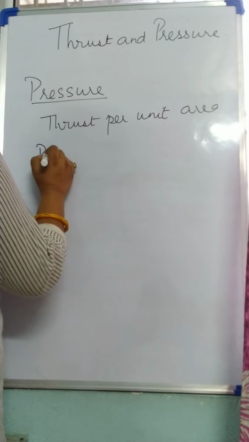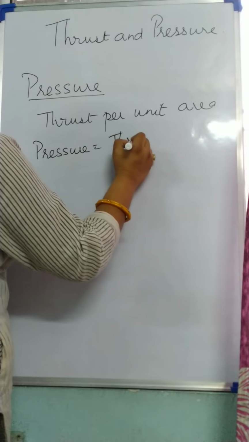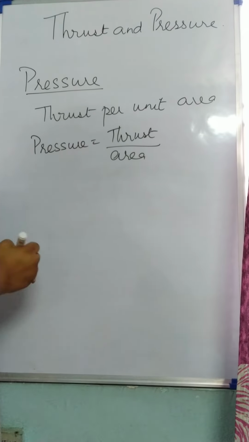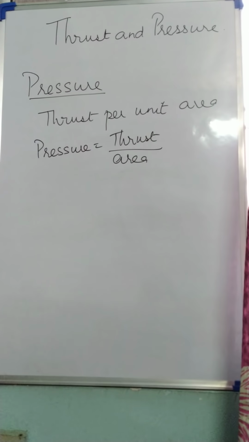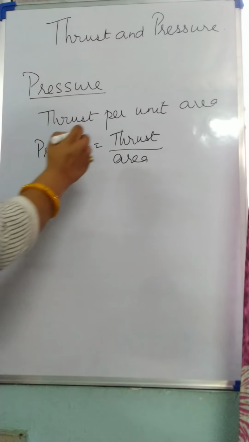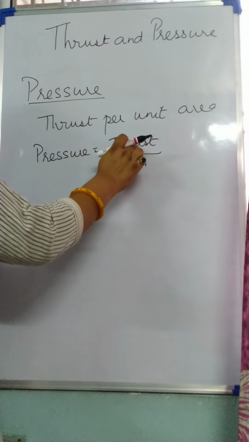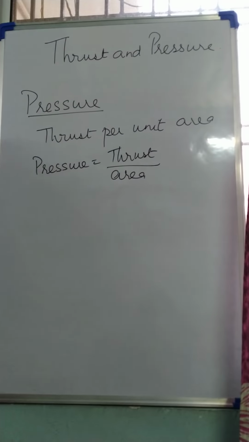So I have pressure is equal to thrust upon area. From here you will find that when we calculate the force with respect to area, then it is pressure.